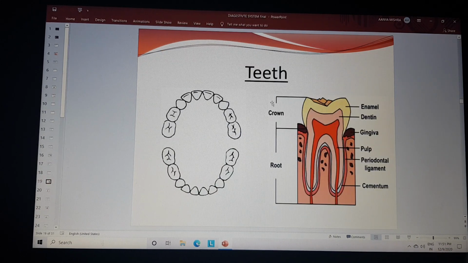This is the structure of a tooth, having two parts, the crown part and the root part. The crown part involves the enamel and the dentin, and the root part is in the gingiva, with the pulp. Last is the fixed part that makes the teeth stronger, that is the cementum part, and some ligamentum part is also present.